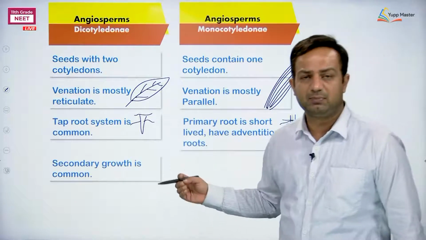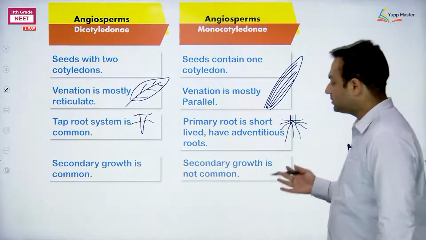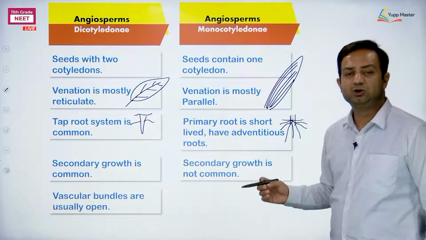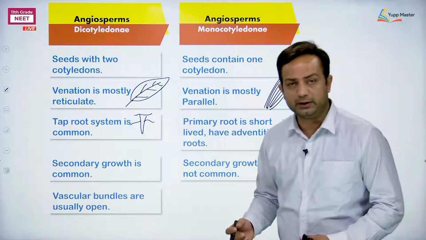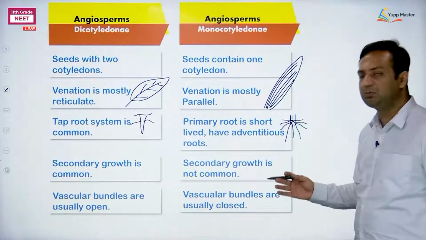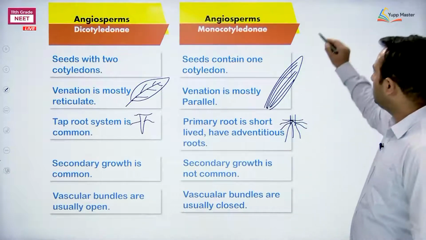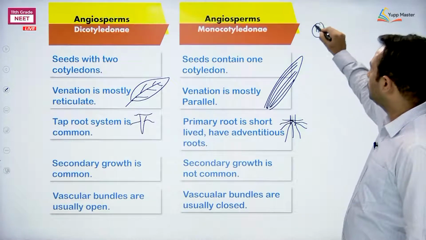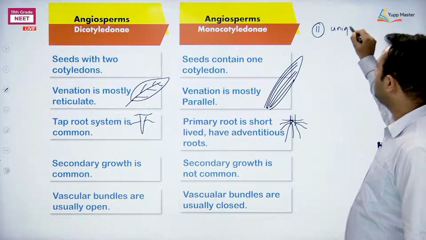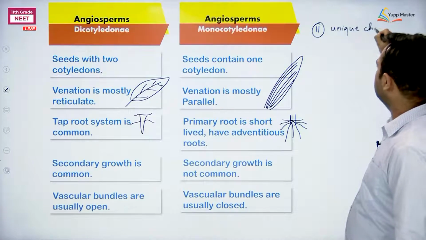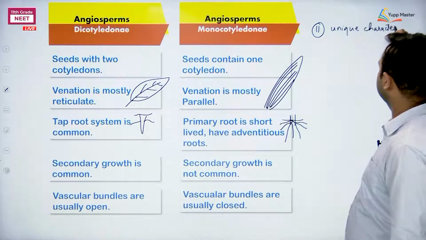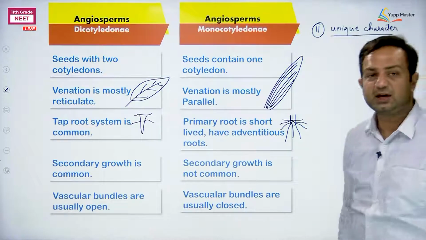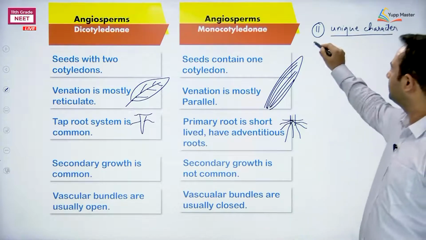Now, what does it mean by saying secondary growth? Because it is not common in monocots, it is on the behalf of vascular bundles. This is on the behalf of vascular bundles. Now, unique character number 2. Second unique character. I'll tell you here only. What is this second unique character of flowering plants?